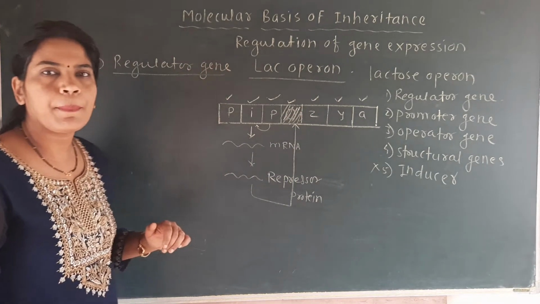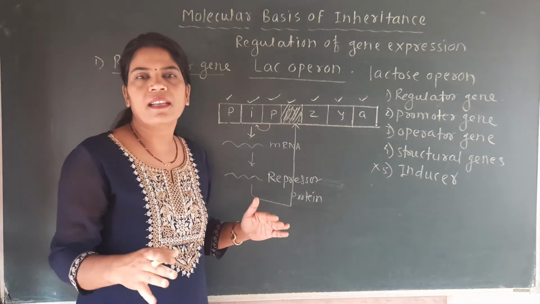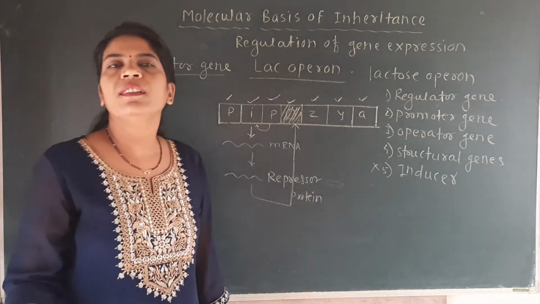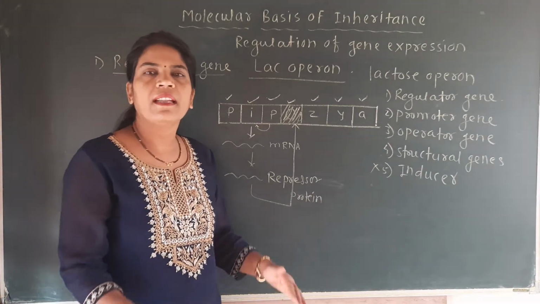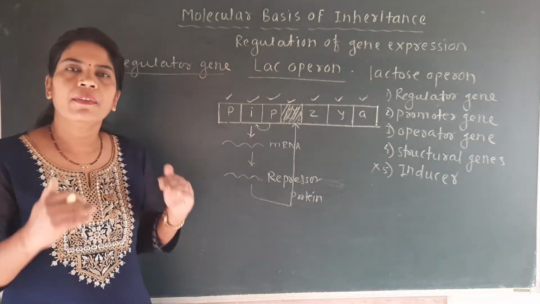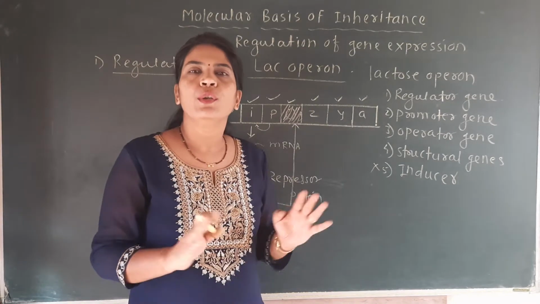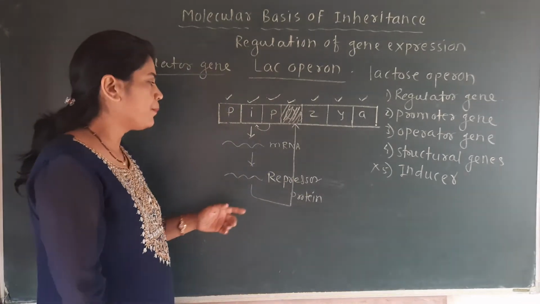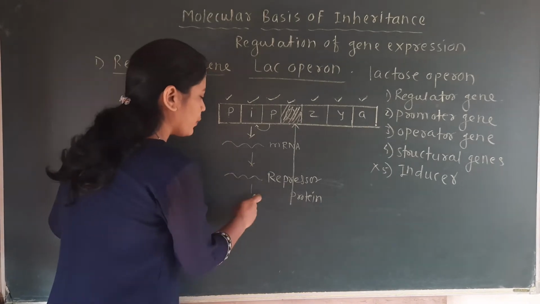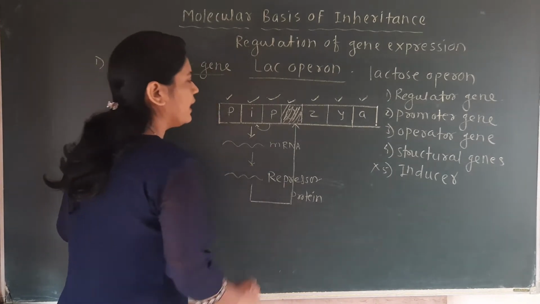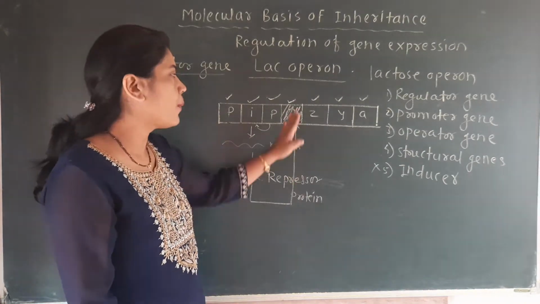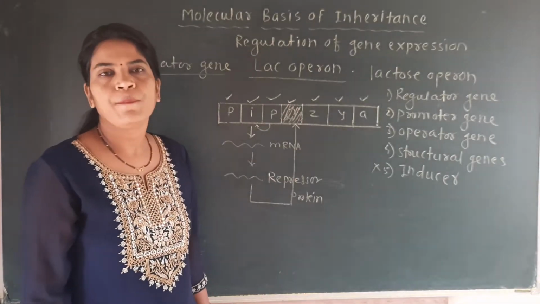But this happens when, in the surrounding of the E. coli, the inducer is absent, and the inducer is nothing but the lactose sugar. In other words, when the surrounding of the E. coli does not have lactose, does not have inducer, at that time this repressor protein produced by the regulator gene gets attached to the operator site and blocks it.